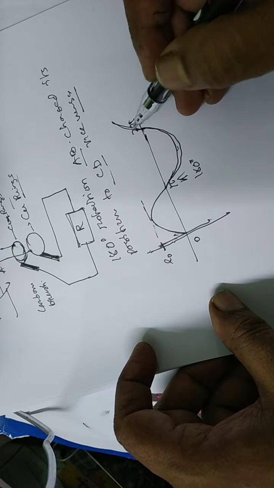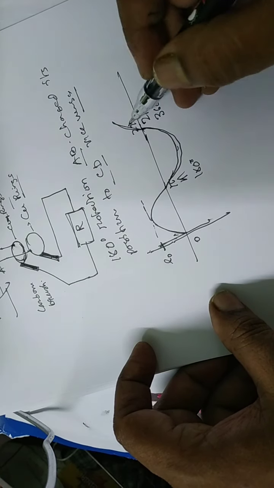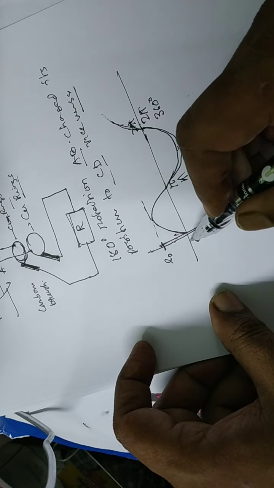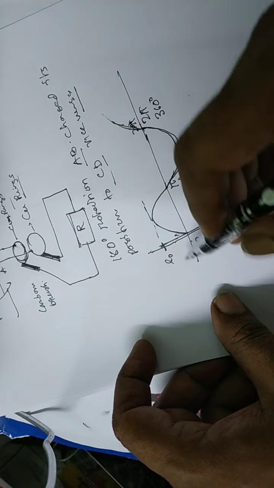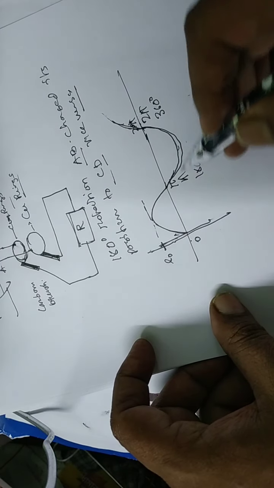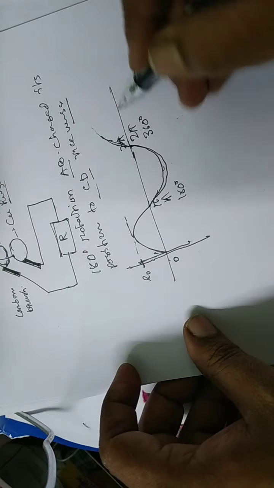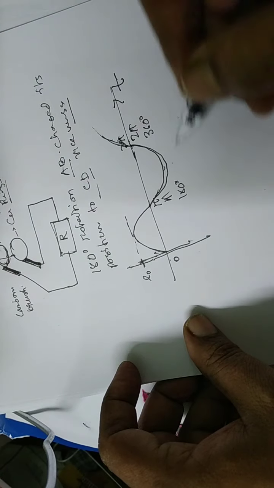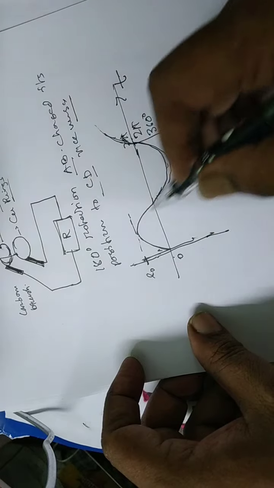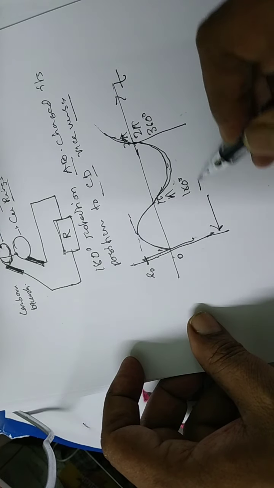Again this repeats itself. This is 360 degree, then again it repeats continuously. There is a current and induced EMF generated, and the direction continuously changes with time. Suppose this is time t, and each cycle is known as one complete cycle, with two halves. So this is the time interval T.